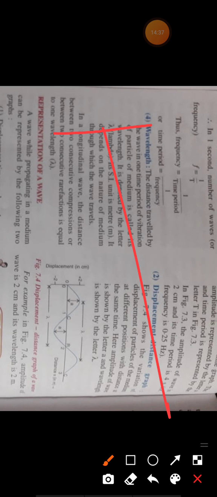The unit of wavelength is meter, because it is a measure of distance. In a longitudinal wave, the distance between two consecutive compressions or two consecutive rarefactions is equal to 1 wavelength.